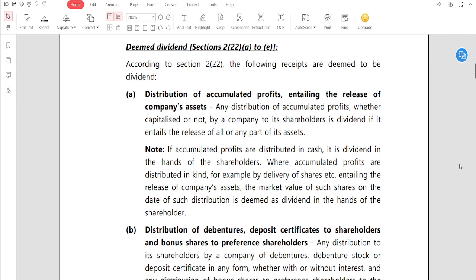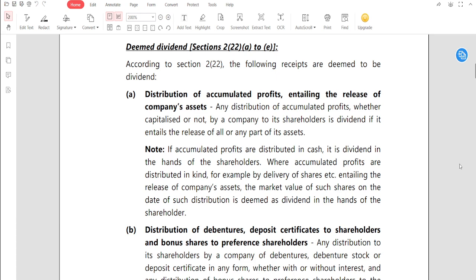Where accumulated profits are distributed in kind, for example by delivery of shares etc., entailing the release of company's asset, the market value of such shares on the date of such distribution is deemed as dividend in the hands of the shareholder. इसी तरीके से देखिए, if the accumulated profits are distributed in cash, वो distribute कर दिया है, in cash, it is dividend in the hands of the shareholder. ये तो पता है सर, ये बहुत सिंपल है. When companies distribute their profit to the shareholder, it becomes a dividend. वही तो होता है AGM में. Where accumulated profits are distributed in kind, सोचिए, if accumulated profit is distributed in cash, it will be called dividend.